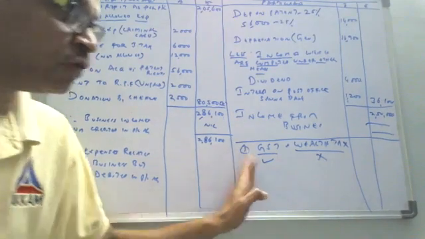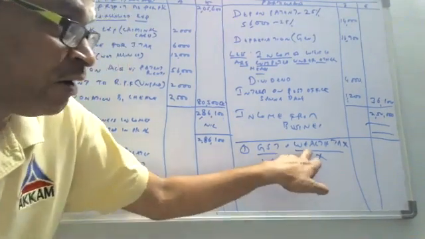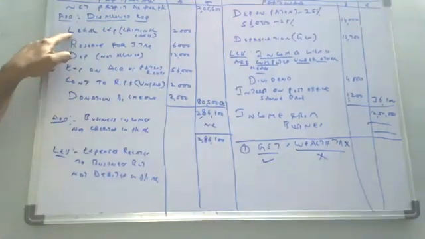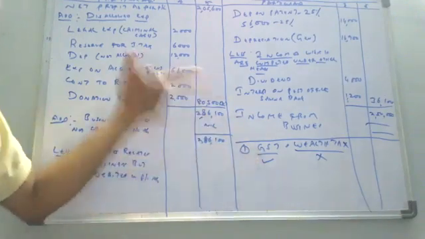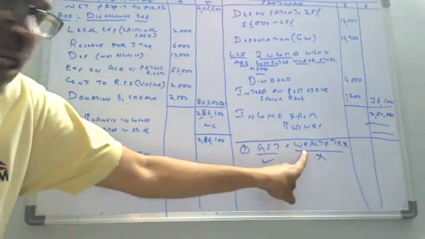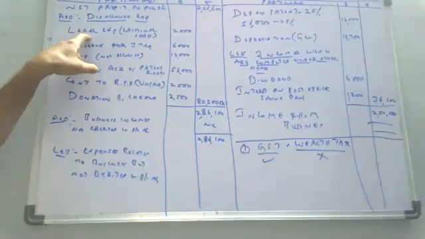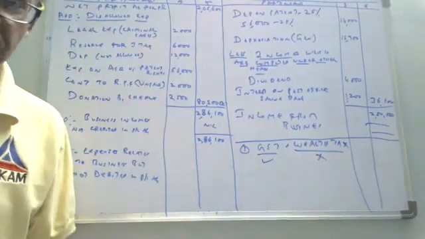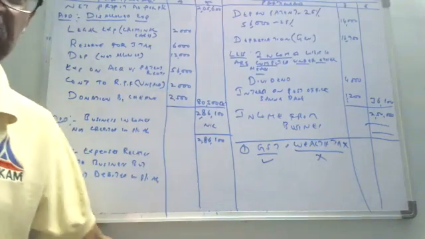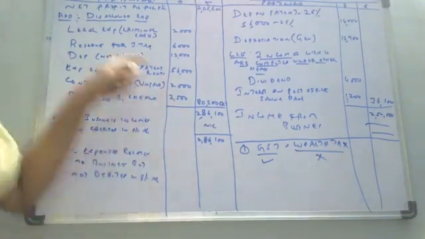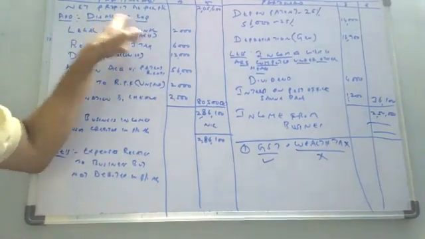Wealth tax you have to write here under not allowed, disallowed expenses. GST is allowed, so ignore it. This is how to classify. Allowed, we ignore it. Not allowed, we enter under disallowed expenses.